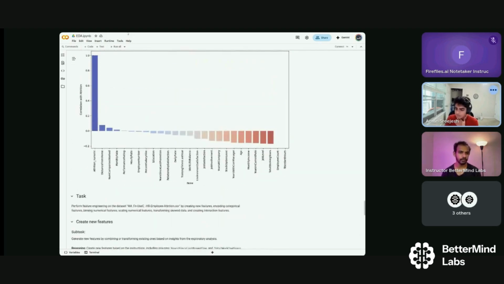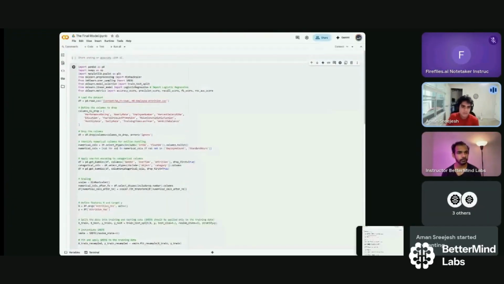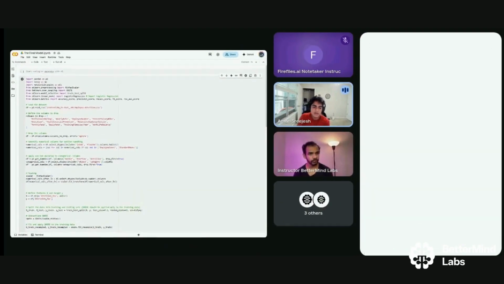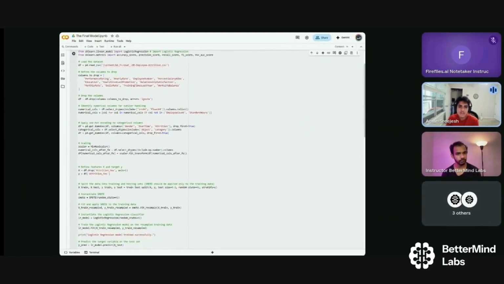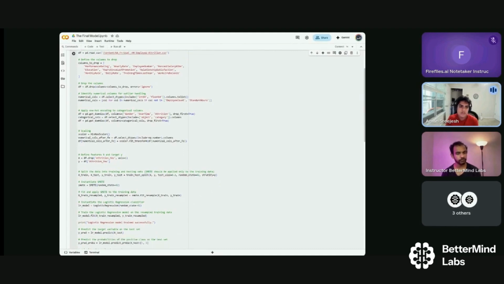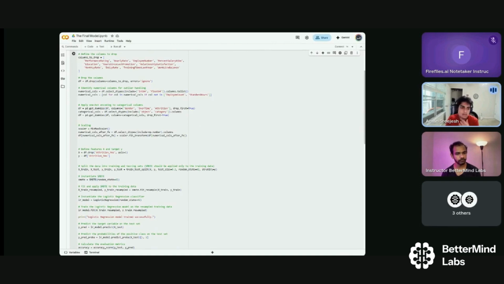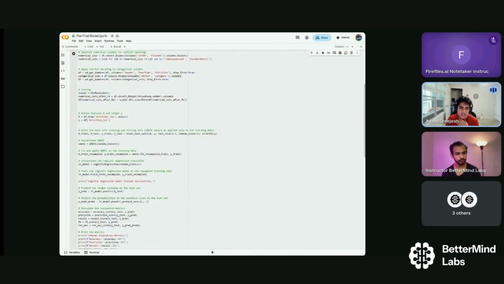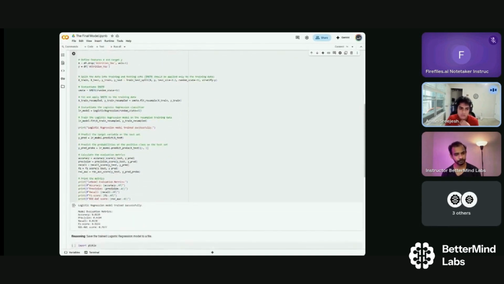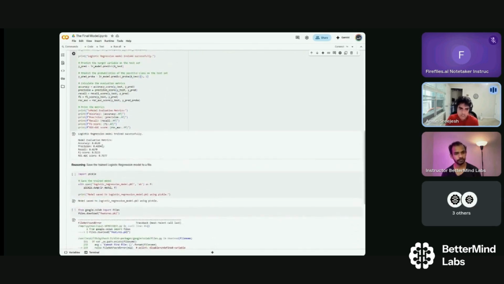Oh, and then last, I'll show you the model. So yeah, this one's pretty short, but as I said, I used packages and inputs such as pandas, numpy, matplotlib, and scikit-learn. And so I used the Kaggle dataset as I mentioned before. I dropped the non-significant columns, one-hot encoded, scaled it, and then I split the data into an 80-20 division, and then these were the metrics that I showed you earlier in terms of accuracy.